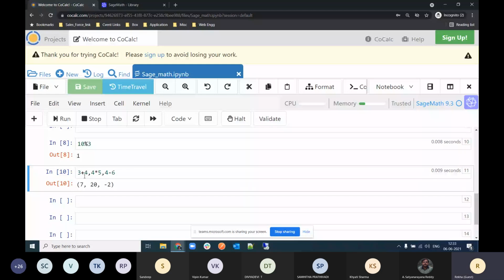And if you want to write your output in separate lines, then you have to use the function for it. So are you guys with me? Are you following?